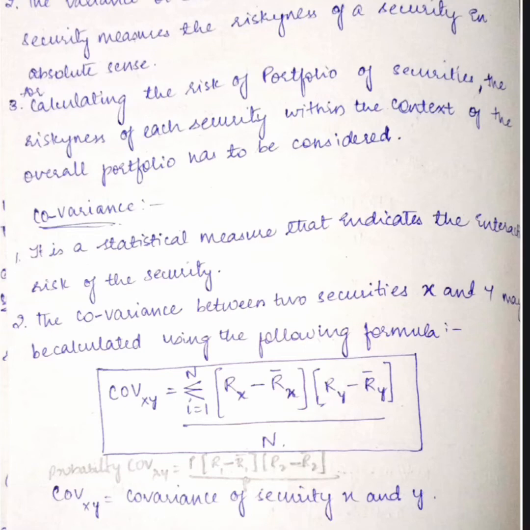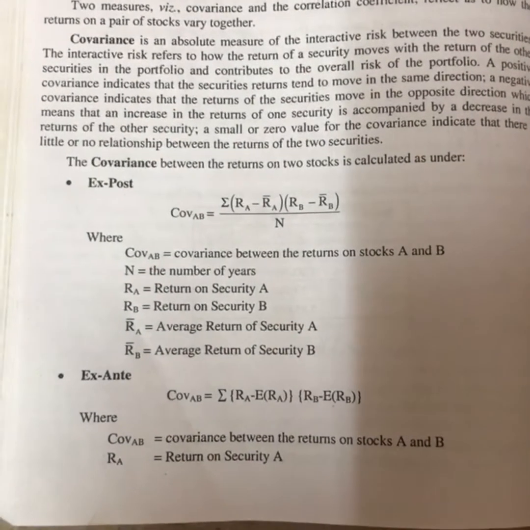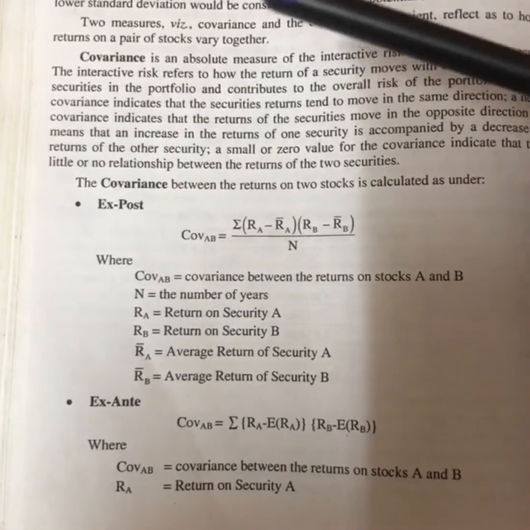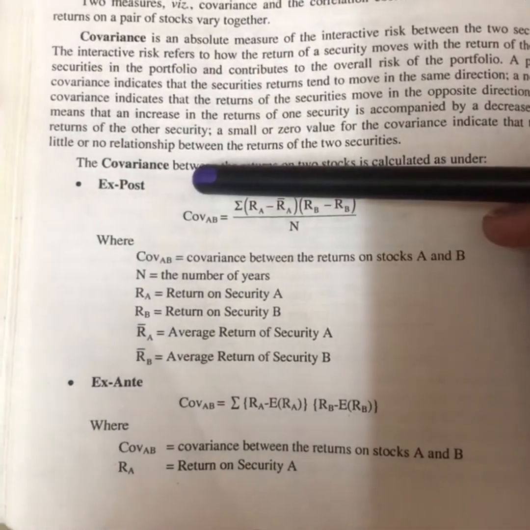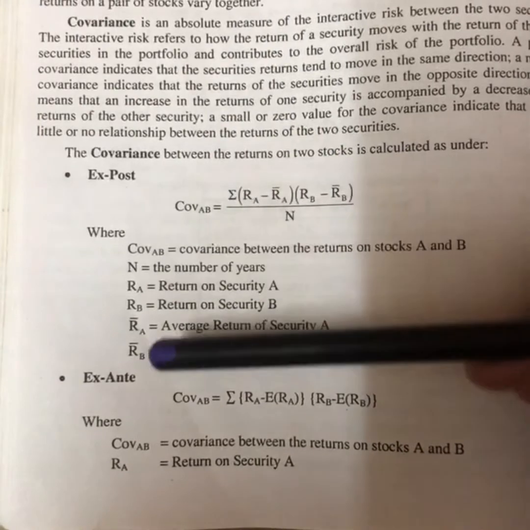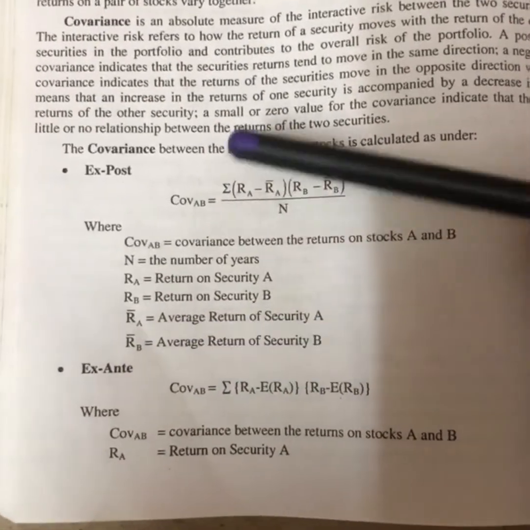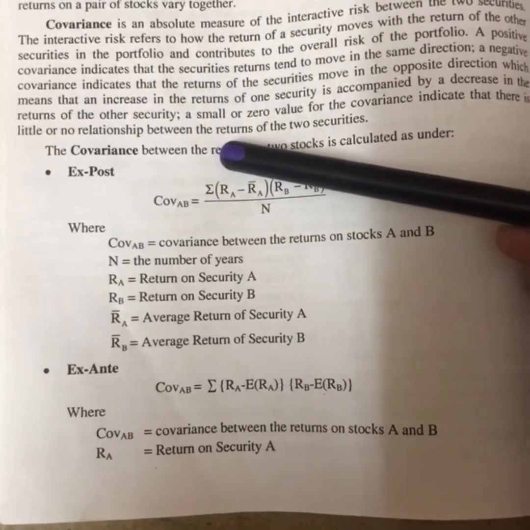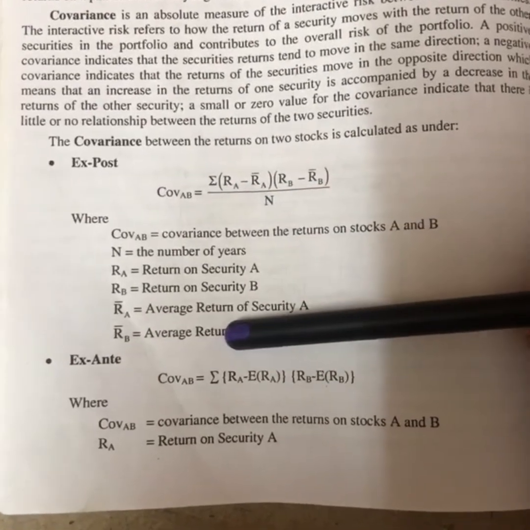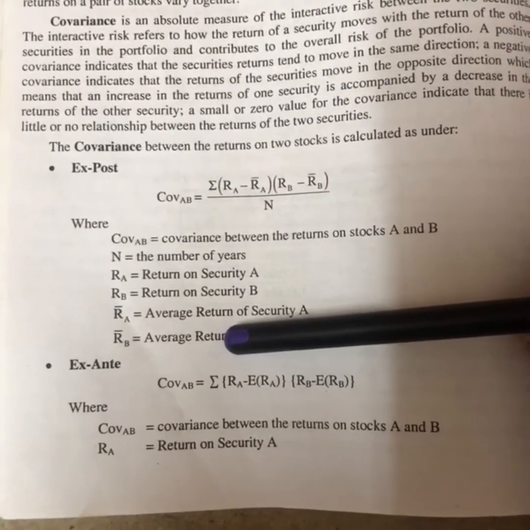Now we will see the formula. This is the formula for covariance. We have it for ex post and for ex ante. If you remember, ex post we calculate the average return, and ex ante we calculate the expected return.